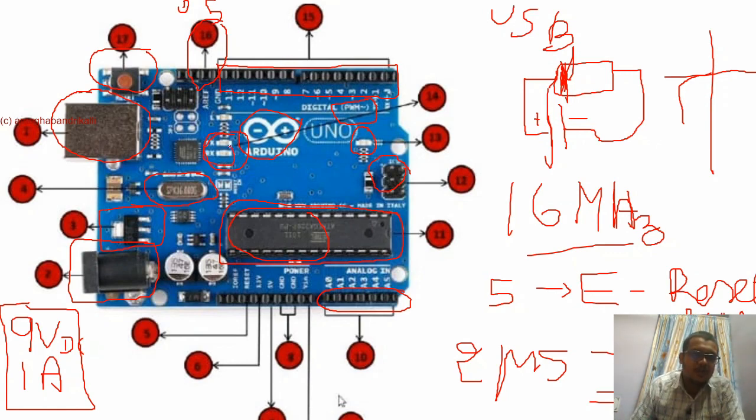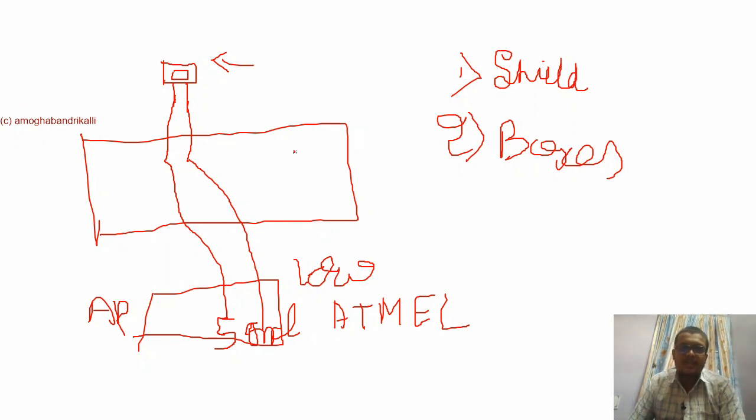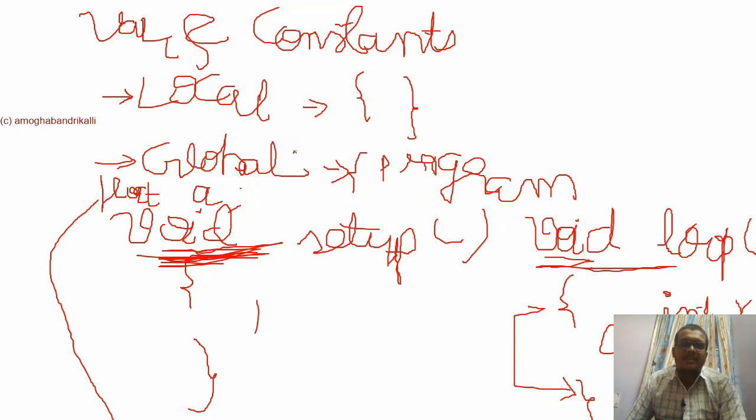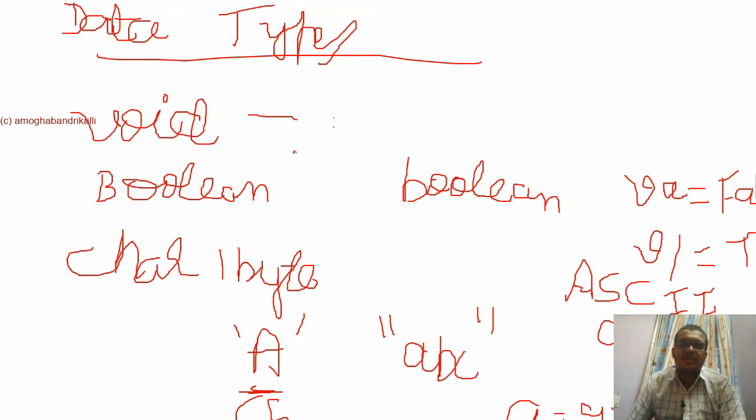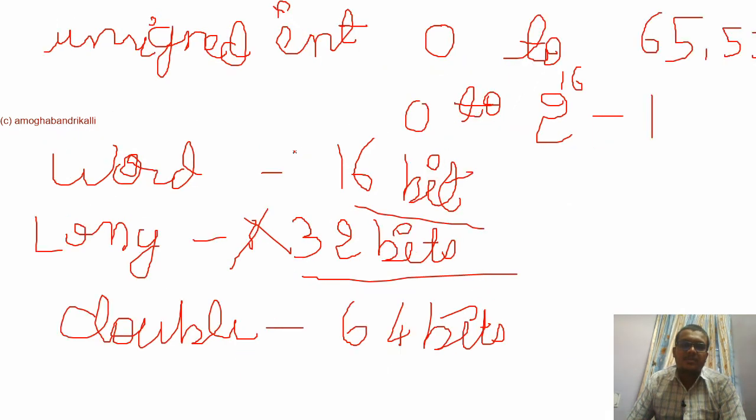This is the UART, or transmission and receiving indicator LED. This is a power LED. And here are the serial peripheral pins you can connect with. These are the respective overviews of the video. This is the external pins, the reset button, and how to connect the Arduino. And we have seen local variables and global variables, data types, and many of our data types here.